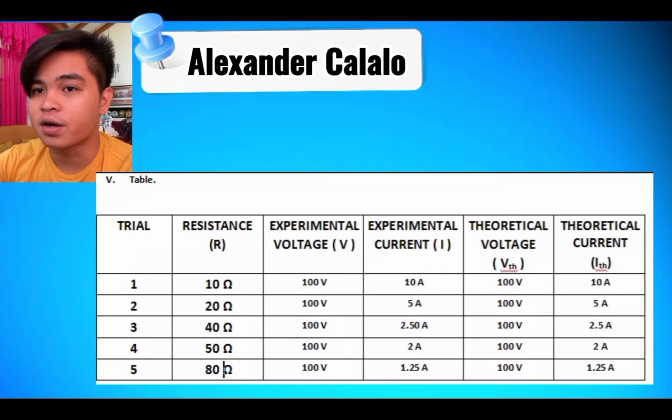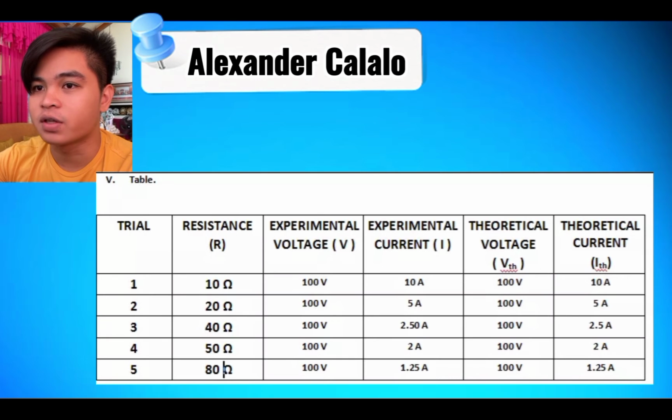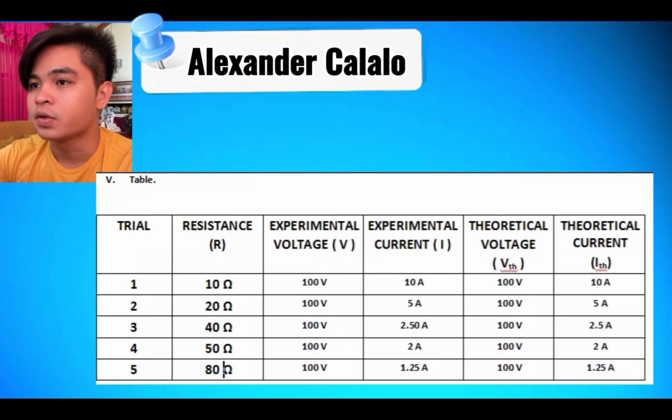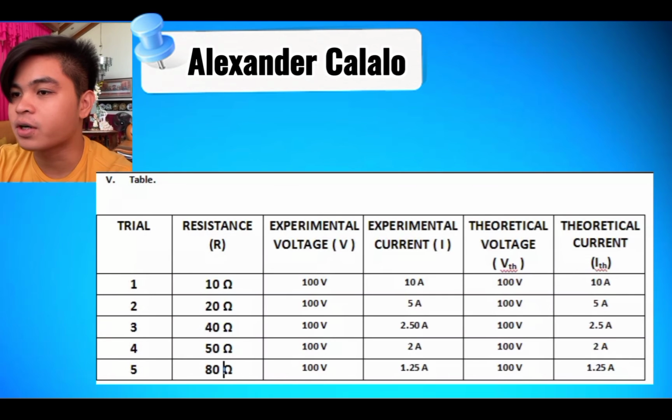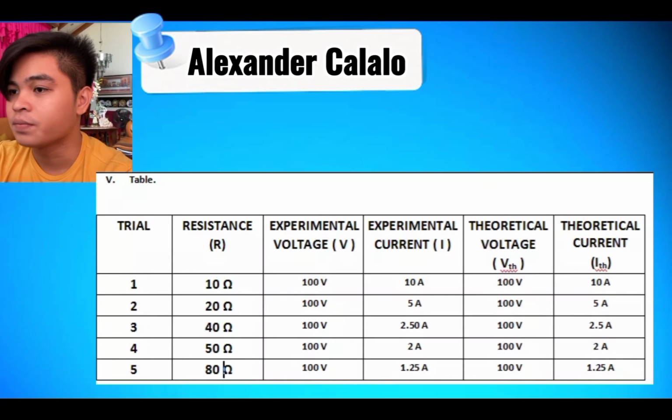For the table, there are 5 trials which consist of the resistance, experimental voltage, experimental current, theoretical voltage, and theoretical current. For trial number 1, the resistance is 10 ohms. The experimental voltage is 100 volts. The experimental current is 10 ampere. The theoretical voltage is 100 volts. The theoretical current is 10 ampere.